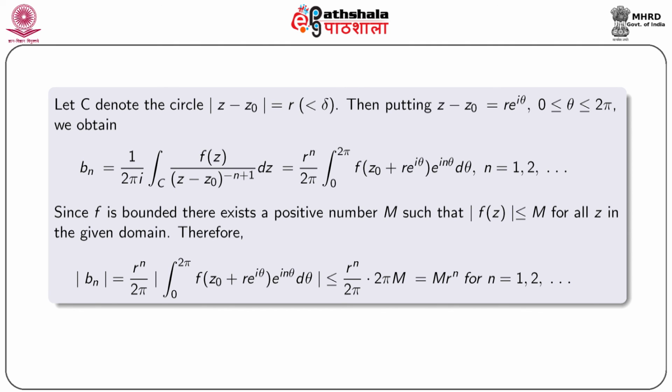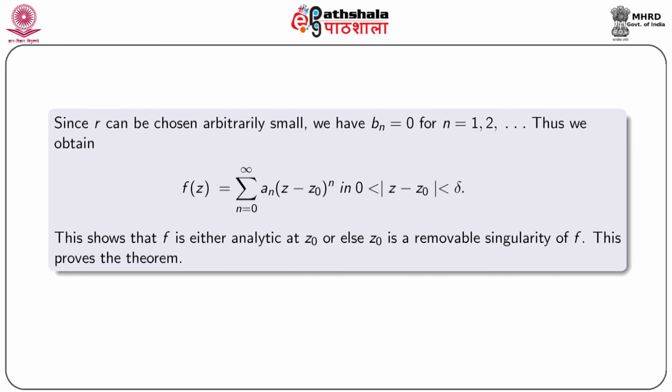Therefore, we obtain mod B_n is equal to r to the power n by 2π modulus integral over 0 to 2π f(z0 plus r e to the power i theta) into e to the power i n theta d theta, which is less or equal to M r to the power n for n equal to 1, 2, etc. Since r can be chosen arbitrarily small, we obtain B_n equal to 0 for n equal to 1, 2, etc.